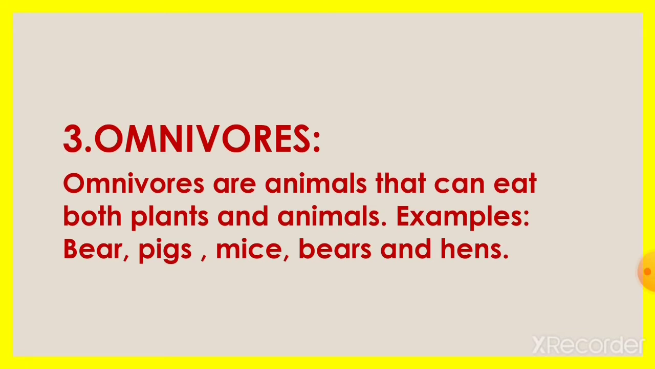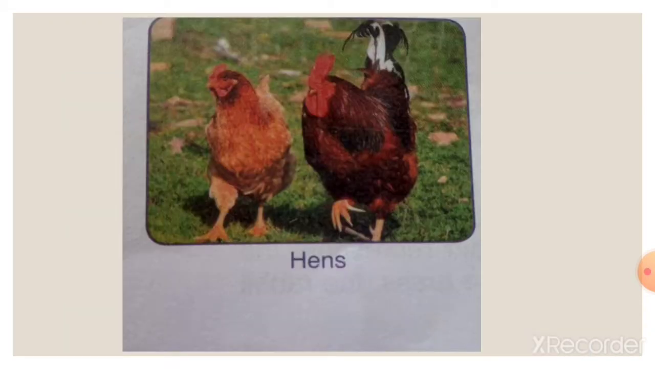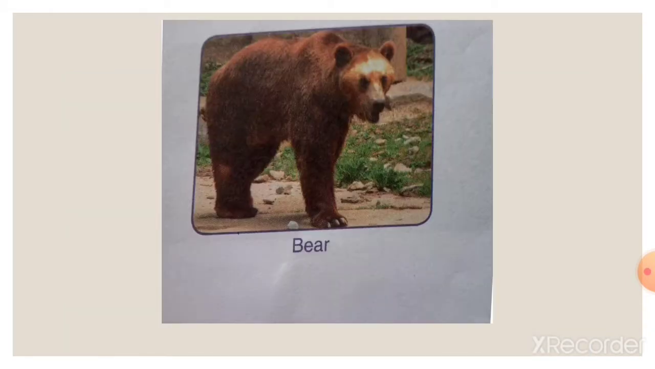Now the third type is omnivores. Omnivores are animals that can eat both plants and animals. Even we humans are omnivores. Examples of omnivores are pigs, hens, bear.